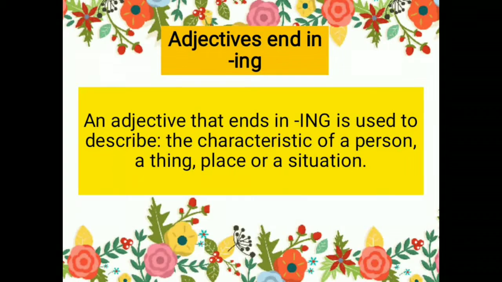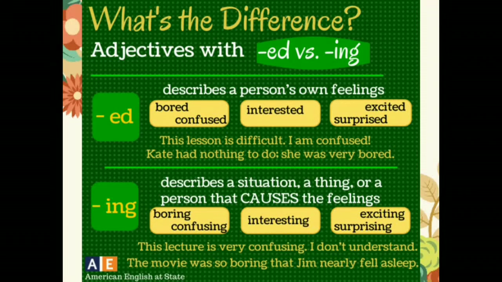Adjectives ending in -ing. An adjective that ends in -ing is used to describe the characteristic of a person, a thing, place, or a situation. We can see the difference better with this picture.